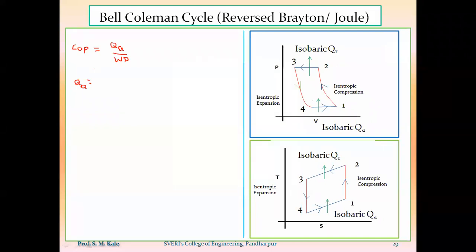Isobaric, but tell me the process name: 1 to 2, 2 to 3, 3 to 4, or 4 to 1? During which process is heat being added to the system?